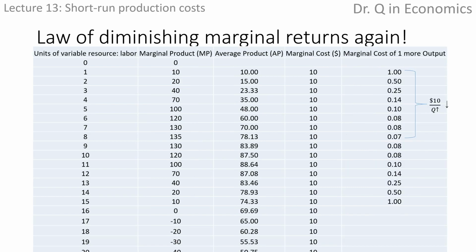But eventually, the extra output brought in by one more worker who costs $10 declines. So the marginal cost of one more output increases. In order to make intuitive graphs, the data from Lecture 13 is not necessarily consistent with the ones in Lecture 12, but the rationale applies.